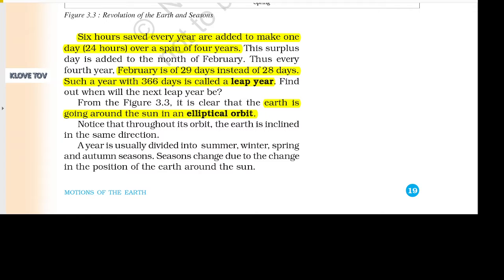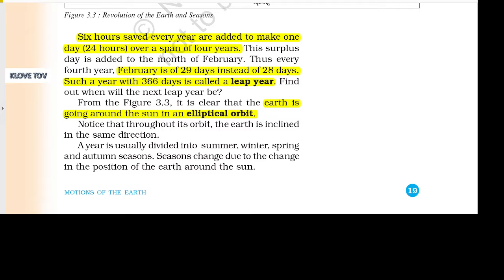This surplus day is added to the month of February. Thus, every fourth year, February is of 29 days instead of 28 days. Such a year with 366 days is called a leap year. Find out when the next leap year will be.